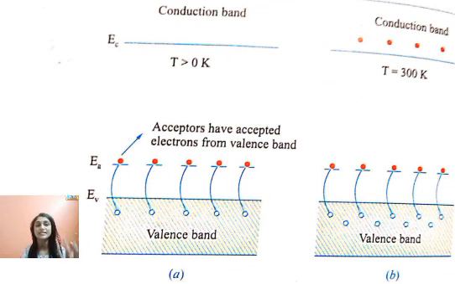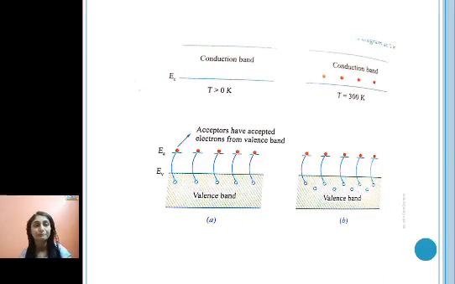So acceptors have accepted electrons from the valence band. Here T is greater than 0 Kelvin but less than 300 Kelvin. When the temperature is 300 Kelvin, some of the covalent bonds break and you again have charge carriers. So at T equals 300 Kelvin, electrons from the acceptor levels jump to the conduction band, and again electrons from the valence band go to the acceptor level as well. So this is what is happening.